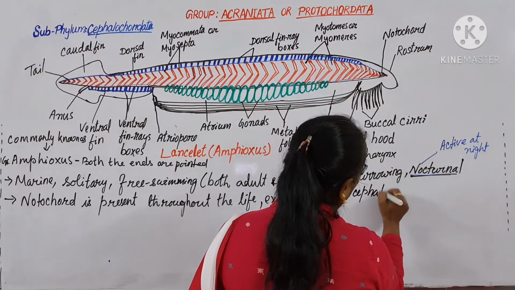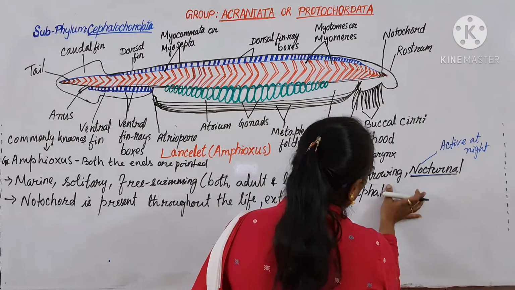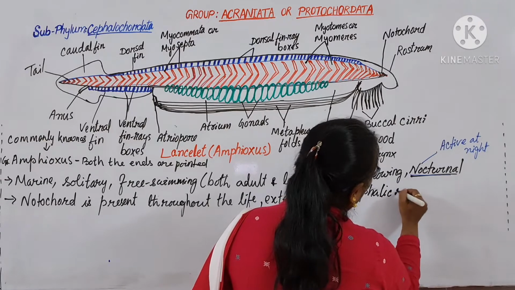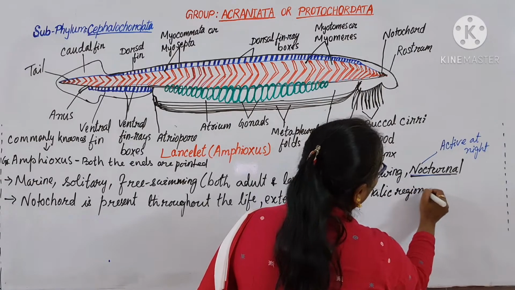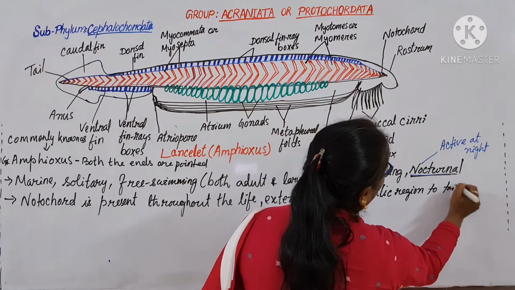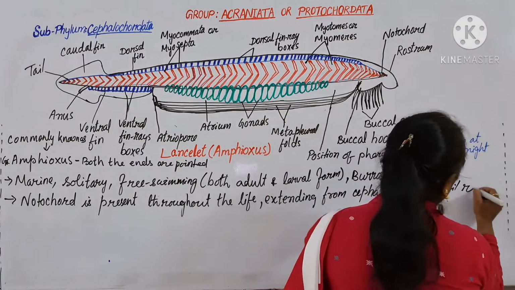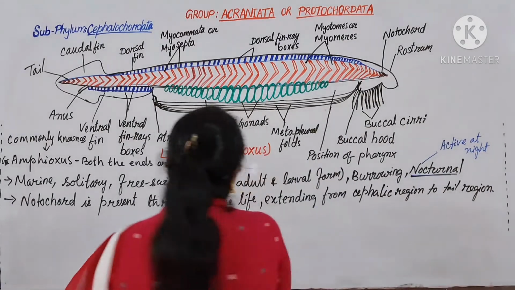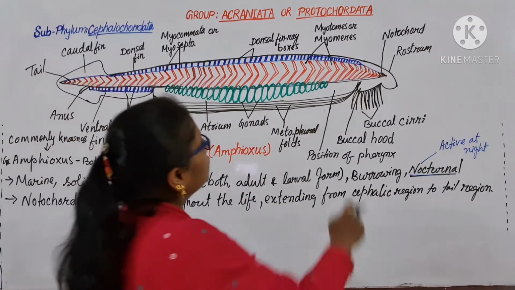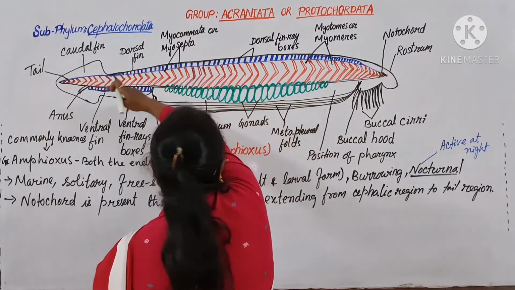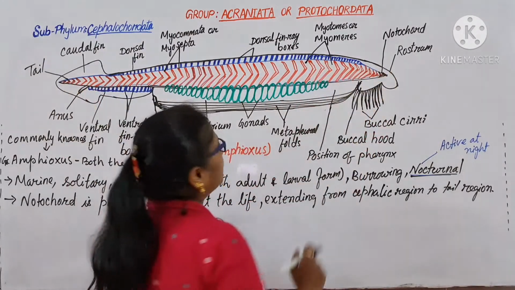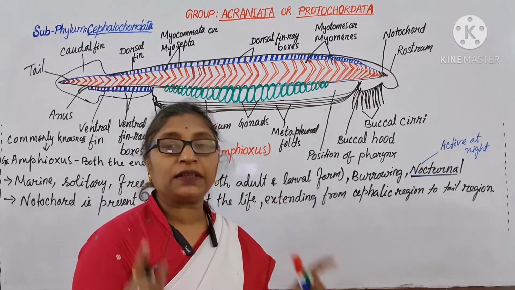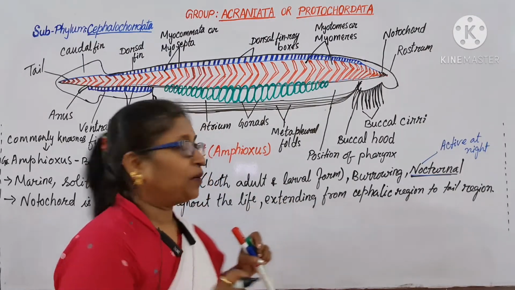Cephalic means head region. Okay. See, from head to tail the notochord is present throughout the life, present in the larval form, present in the adult form also.